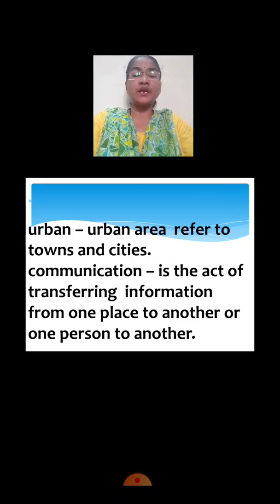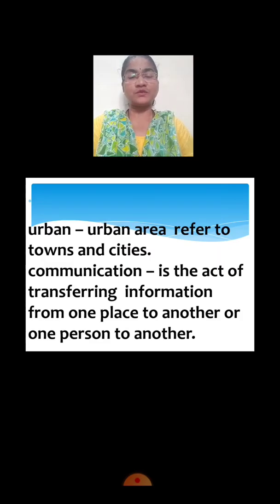Next word, communication. Communication is the act of transferring information from one place to another or from one person to another. That means we can send and receive messages from one place to another or from person to person. We talk on the mobile, we talk on the internet, we send messages through WhatsApp. Yes or no? So communication means sending and receiving messages from one place to another or from person to person. Clear? Communication. C-O-M-M-U-N-I-C-A-T-I-O-N, communication.